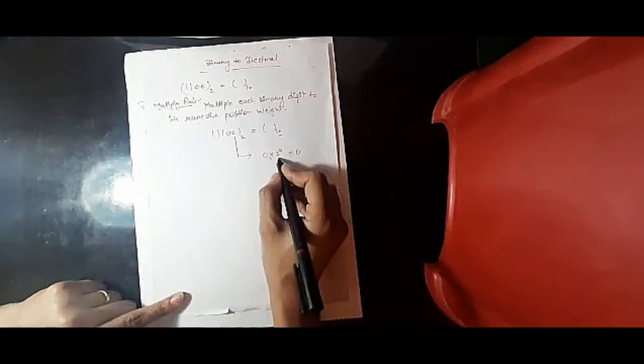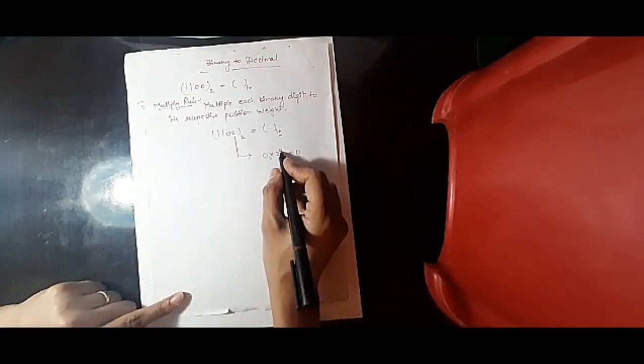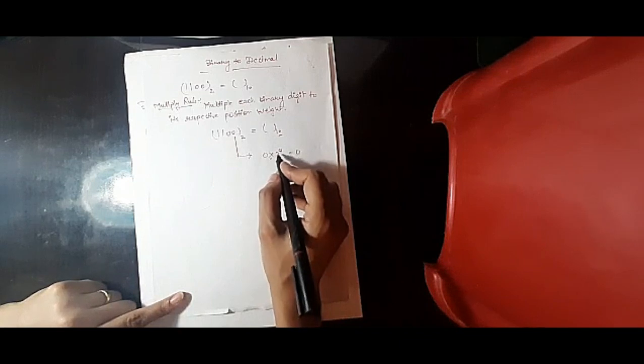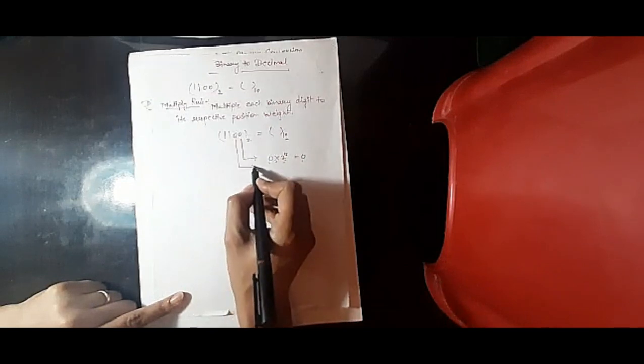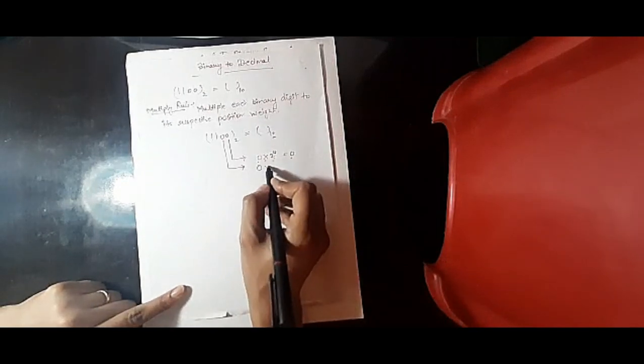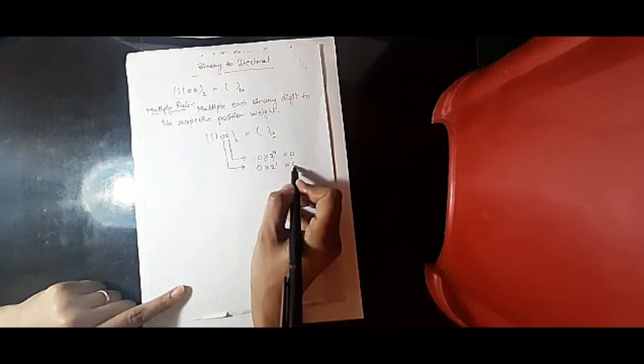I have a number in binary form, and I have to convert it to base 10, the decimal form. I write 0 into 2 to the power 0, which equals 0. As we discussed earlier, any number to the power 0 is equal to 1, but here it is multiplied by 0, that's why it is 0. Again 0 into 2 to the power 1 is also 0 because it is multiplied by 0.